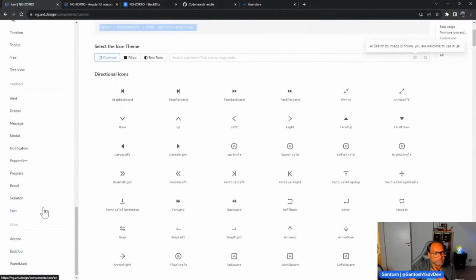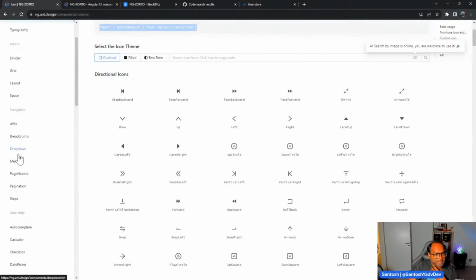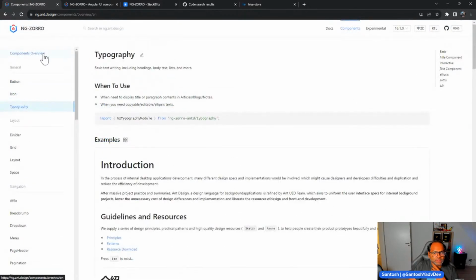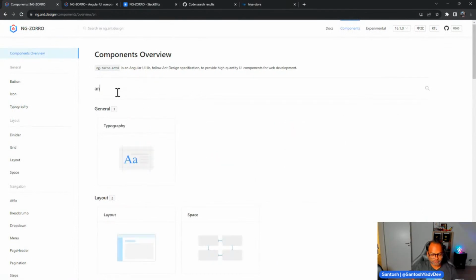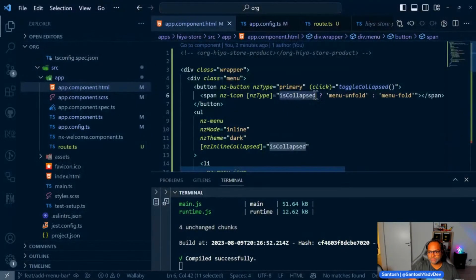There should be something. Anchor, watermark, navigation, typography, components overview. Let's see. Oh my God, there's nothing here. So I know how to search for it.